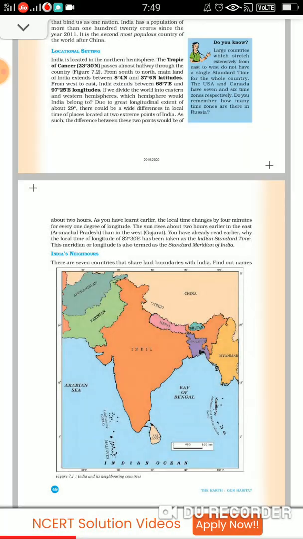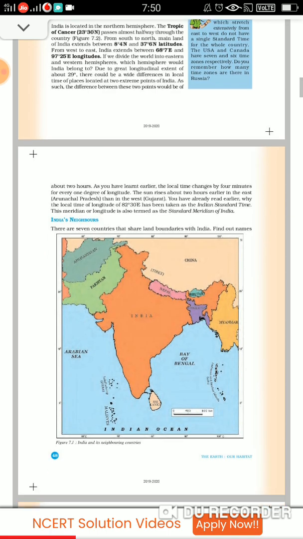You have already read this earlier, that the local time of longitude 82 degrees 30 minutes has been taken as Indian Standard Time. So we take the time at 82 degrees 30 minutes east as Indian Standard Time, and this meridian, children, is known as the standard meridian of India.